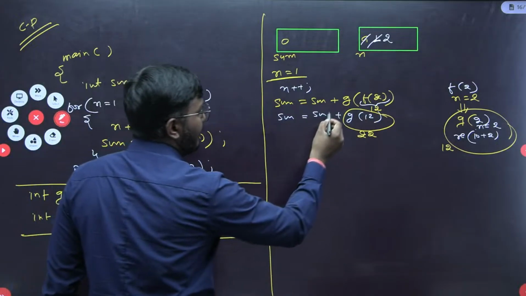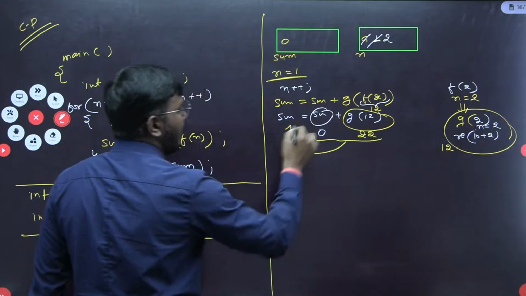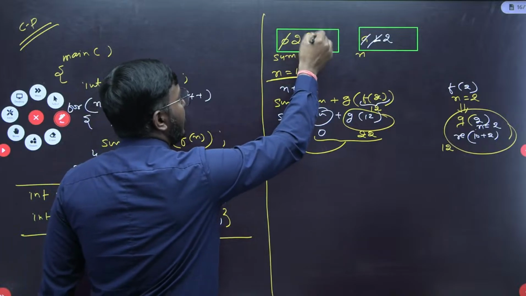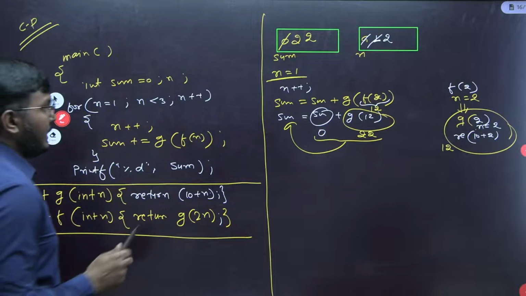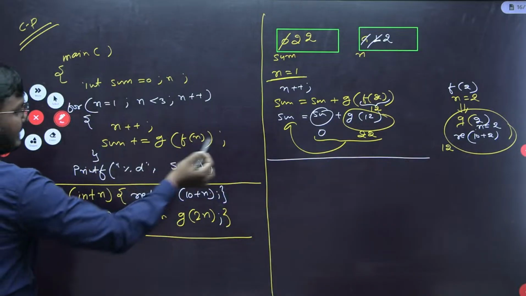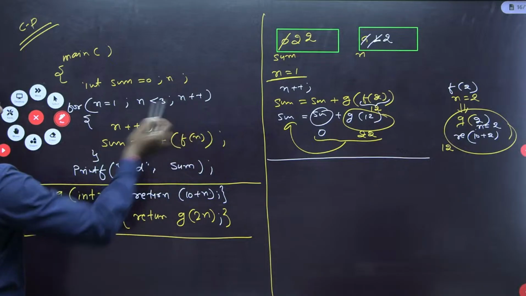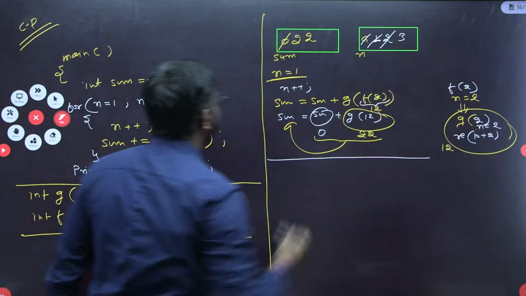Okay, and the sum value is nothing but 0. So 0 plus 22 is nothing but 22. So this 22 will be updated to this sum here. So sum value will change to 22. Getting my point? Now see here. Finally, this statement is done here. Fine. Then again we'll go and increment the n value. So n value will change to 3.